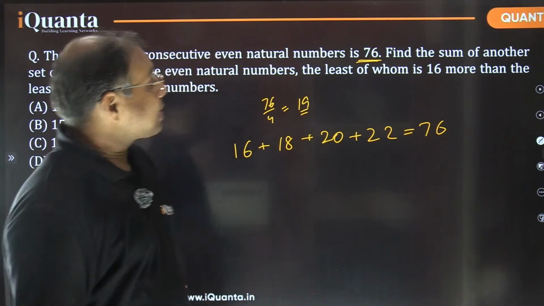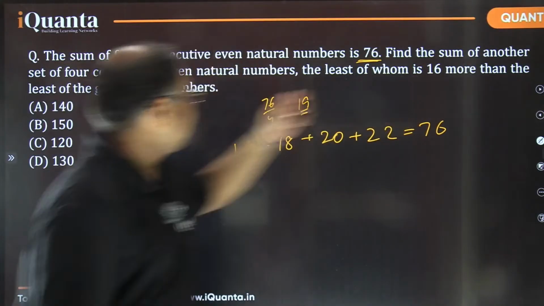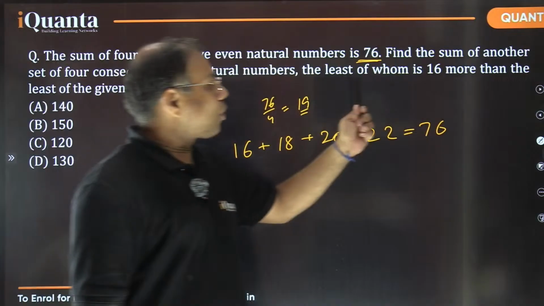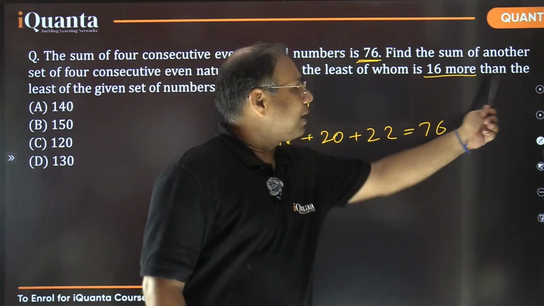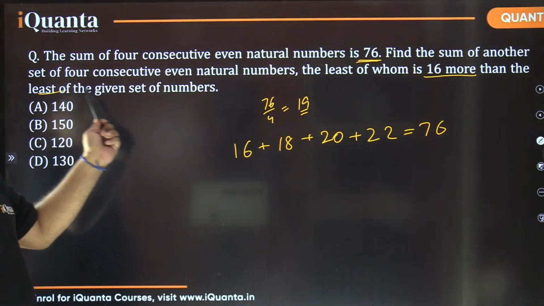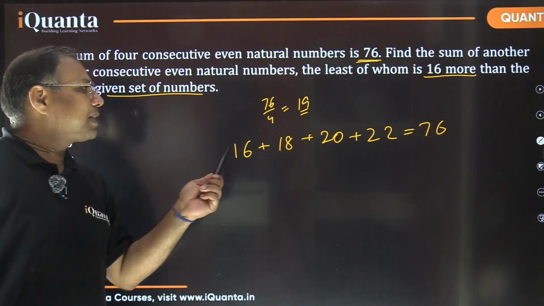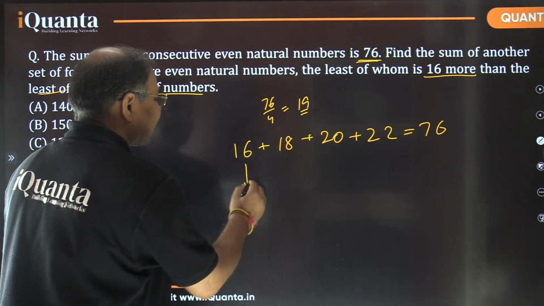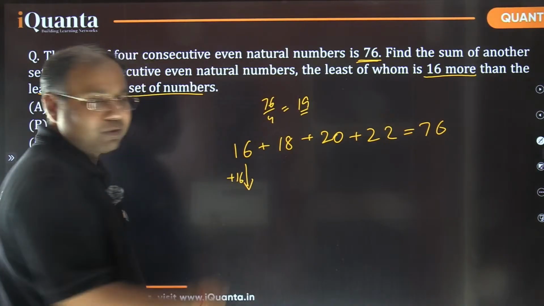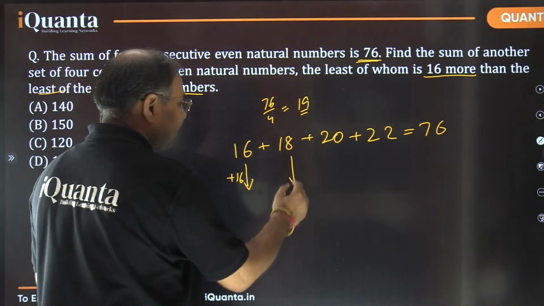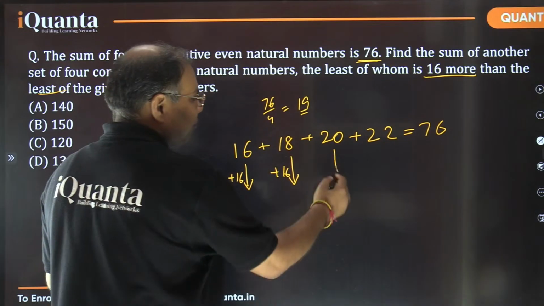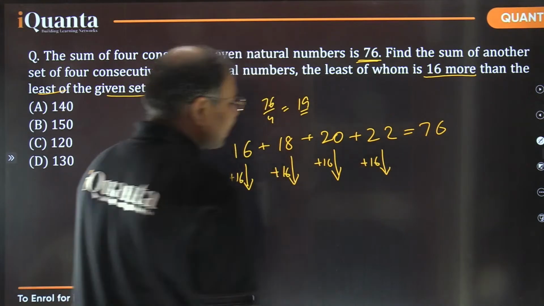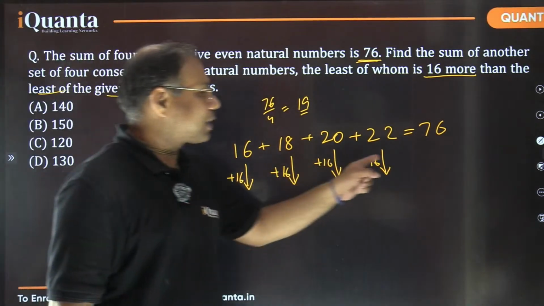Now the question is asking to find the sum of another set of 4 consecutive even natural numbers, the least of which is 16 more than the least of the given set of numbers. Whichever was the least in this, we have to increase it by 16. So what is going to happen? Basically, I need to add 16 here to get the first number of the next set. Same way, add 16 here, add 16 here, add 16 here. So can't you see, effectively I am adding 64.